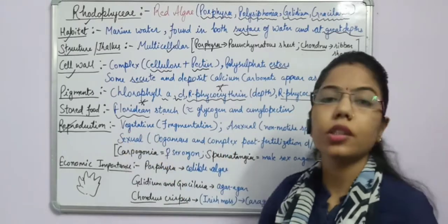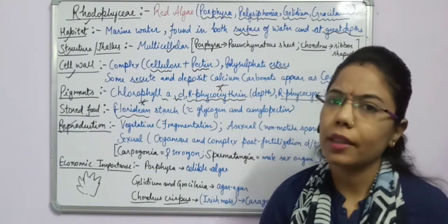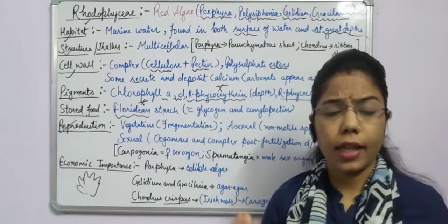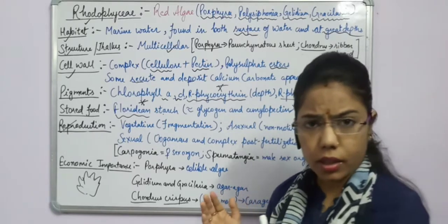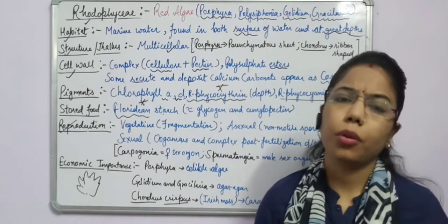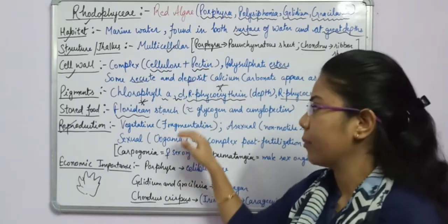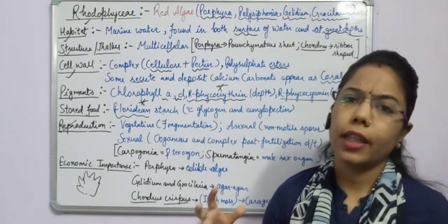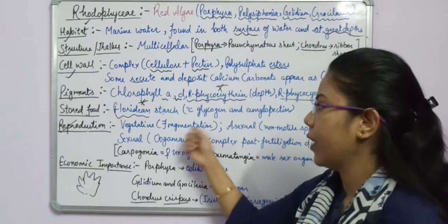Here reproduction can take place through vegetative means. In vegetative reproduction, one of the methods is fragmentation. Fragmentation is what? If any part splits or gets divided into different pieces from the parent plant, all of these are able to produce a new plant, or a new red algae. If any part splits from the parent and is able to form a new algae, this is fragmentation.